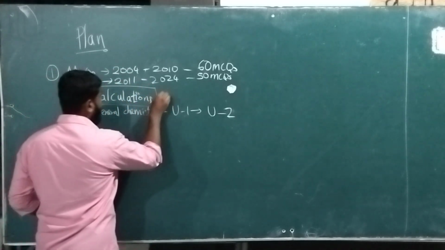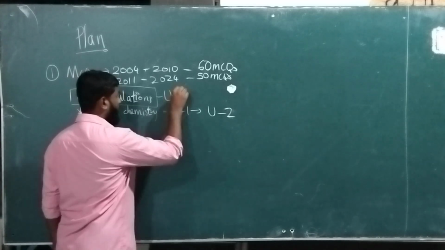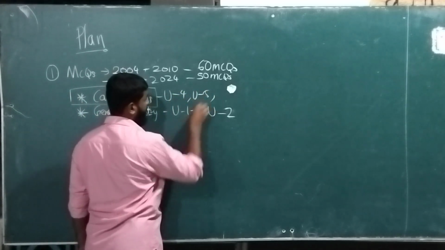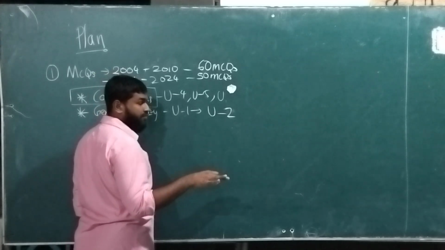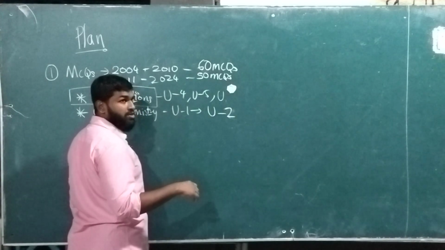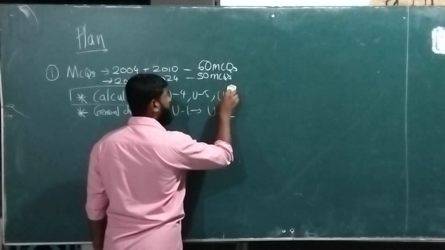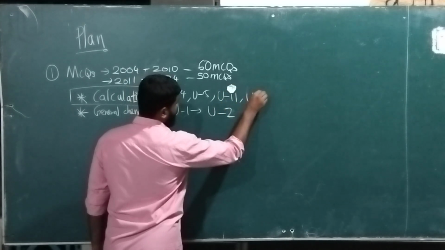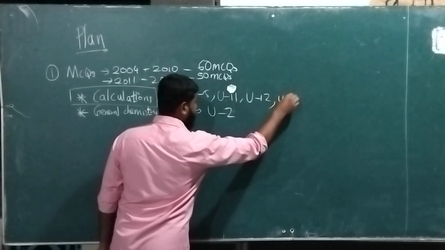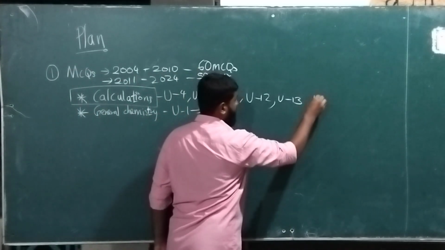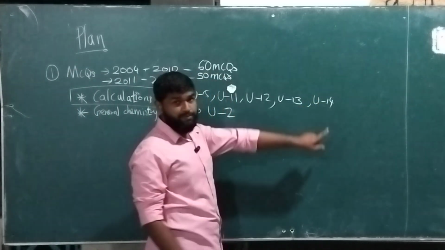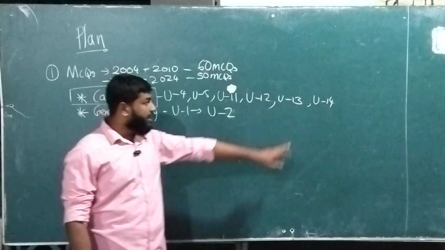So in this you will have unit 4, unit 5, unit 6, 7, 8 and all are actually from organic and inorganic. So we'll start from unit 11, then unit 12, unit 13, and sometimes we have from unit 14 also the Winkler's method to find out the oxygen demand.